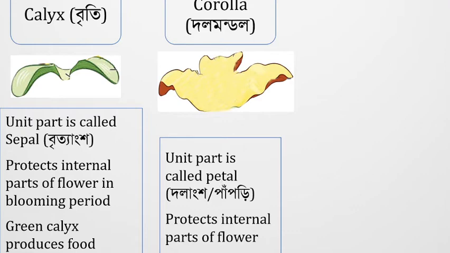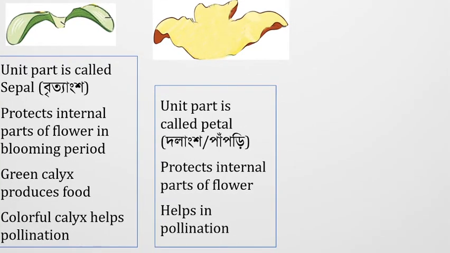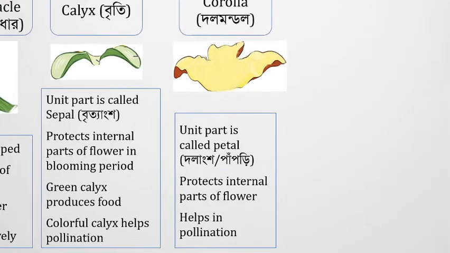Internal parts means the androecium and gynoecium. It also helps in pollination by producing different attractive colors so that it attracts insects and animals. By attracting the pollinators in this way, it helps in pollination.